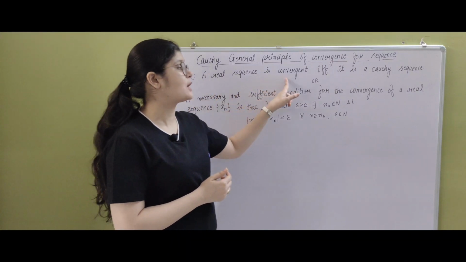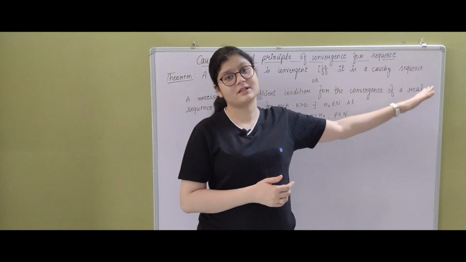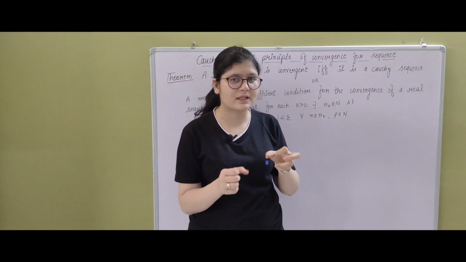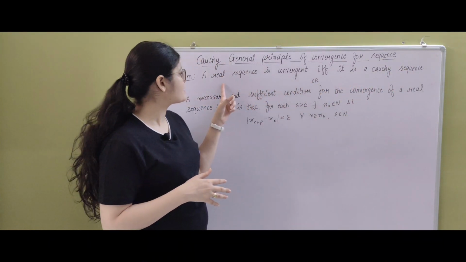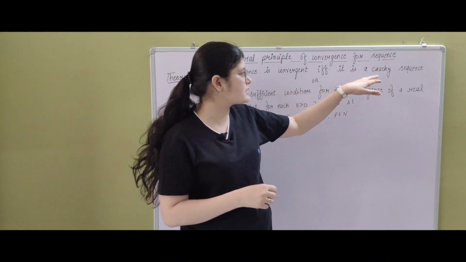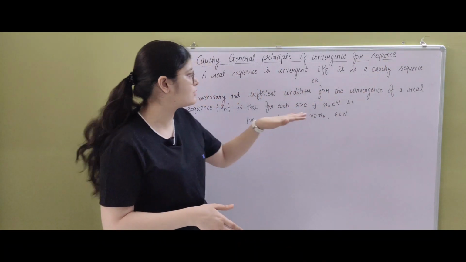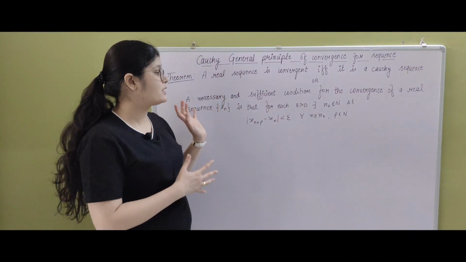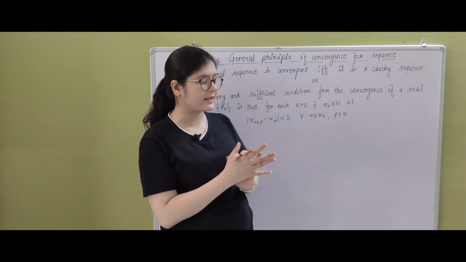A real sequence is convergent if and only if it is a Cauchy sequence. I guess that statement makes the analysis very easy, that if the sequence is convergent then it would be a Cauchy sequence, and if it is a Cauchy sequence, then for sure it is going to be convergent. Okay, and now the second statement, how can you redefine this?